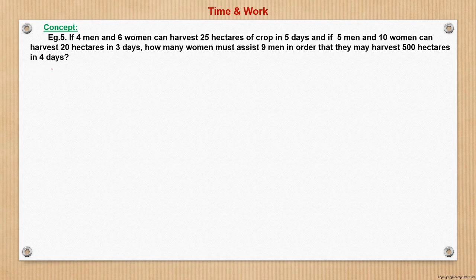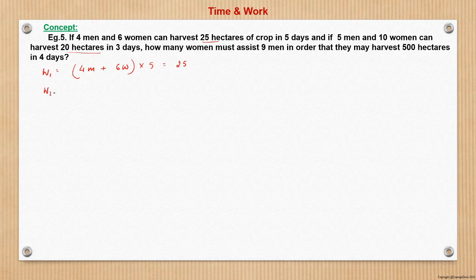I mean, here work may not be same. Here work is different. First work is 25 hectares of crop harvesting. Second work is 20 hectares of crop harvesting. Third work is 500 hectares of crop harvesting. So W1 is 4 men working with M efficiency and 6 women working with W efficiency will finish the work in 5 days. And what is that work? That is nothing but 25 hectares of harvesting, right?